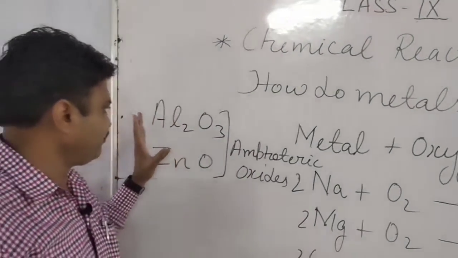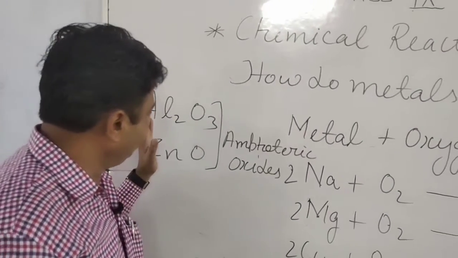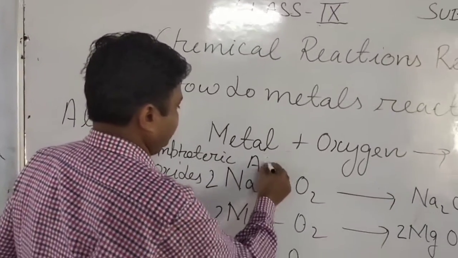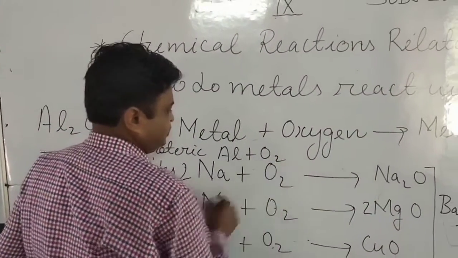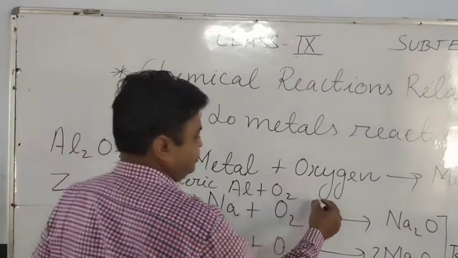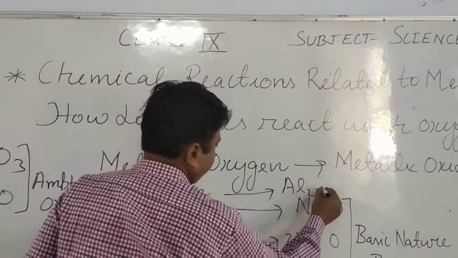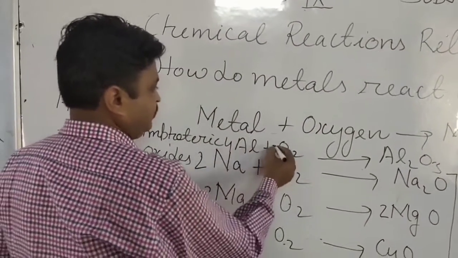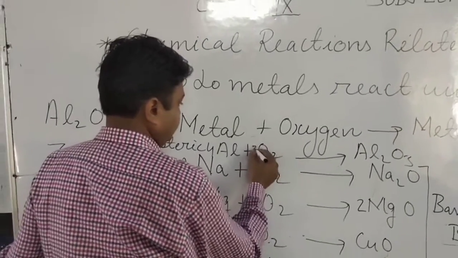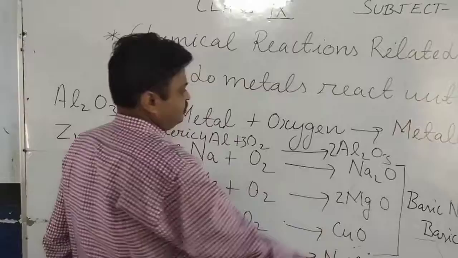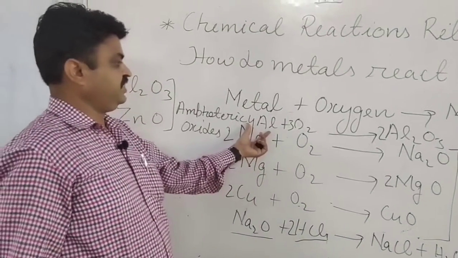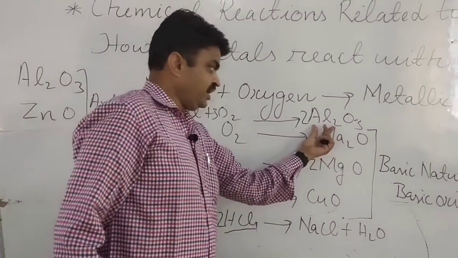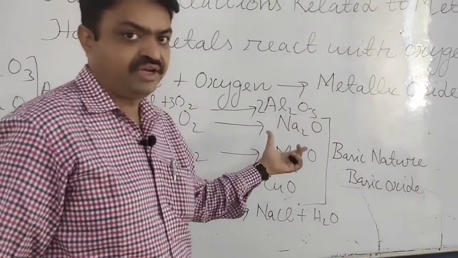And they are also formed when metals react with oxygen. Like here you can write Al plus oxygen. When aluminium reacts with oxygen, what will it form? It will form Al2O3. Now you can balance it: 4Al plus 3O2 gives 2Al2O3. So it is the reaction in which aluminium is reacting with oxygen, and it is forming aluminium oxide, and aluminium oxide is amphoteric.